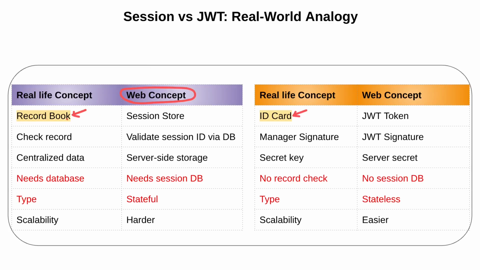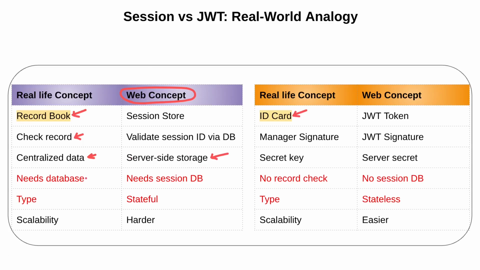When this record book is created, it is the session we are storing. Whenever we check the record, we validate the session ID via the database. This is centralized data, and server side storage is used here.